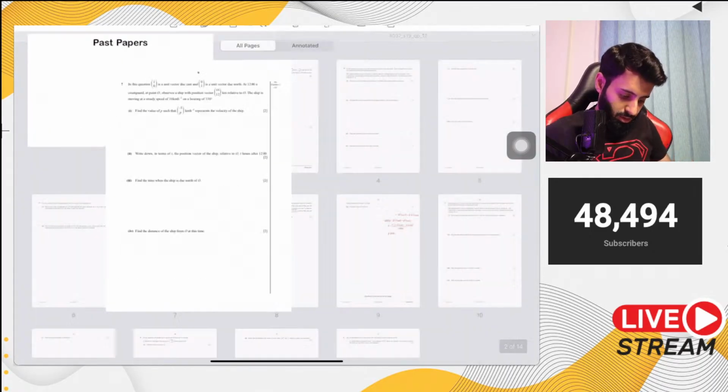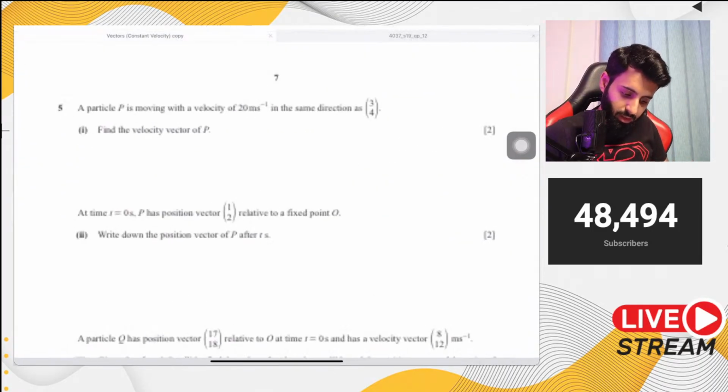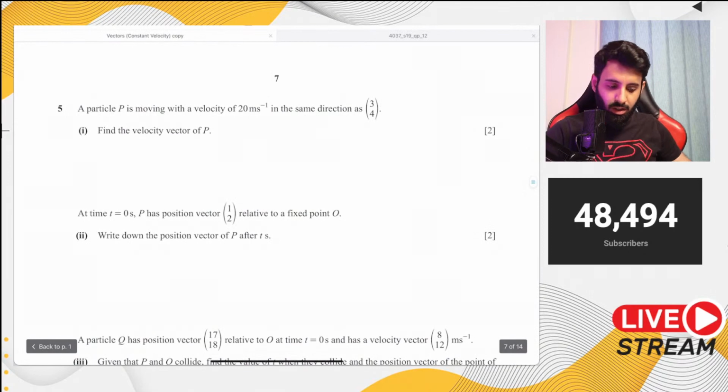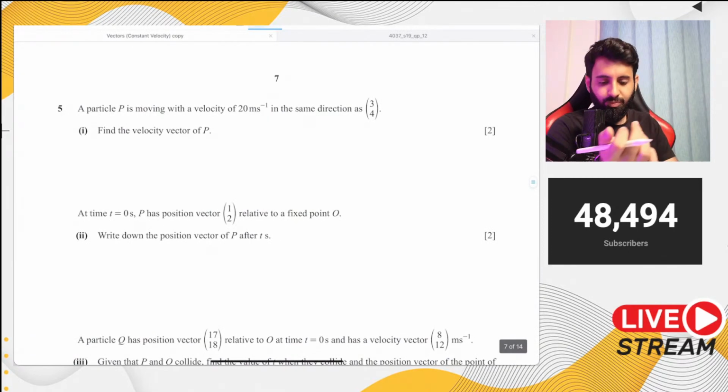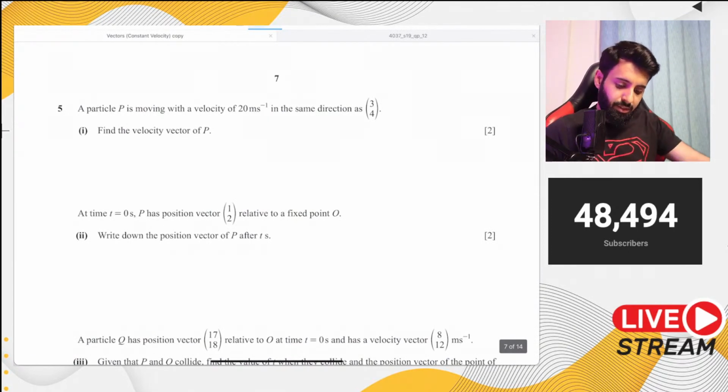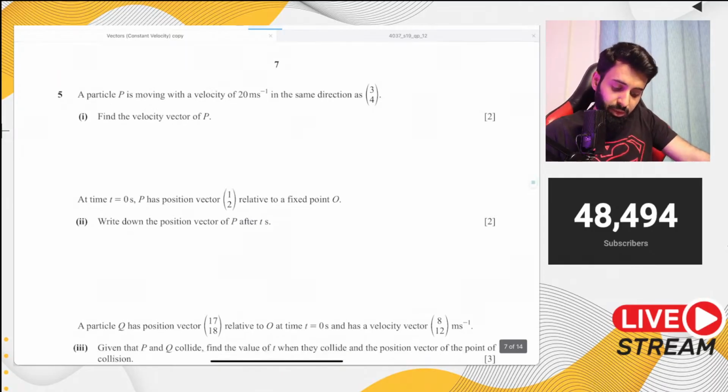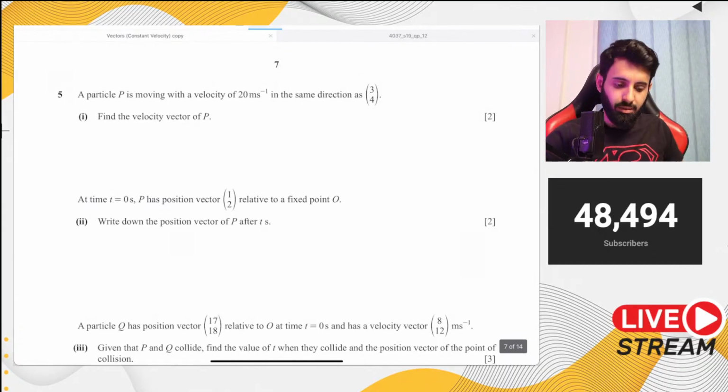Okay, so here it is. Question number 5 of this worksheet is relatively easy. Let's do this. Questions like these are also very common. Here we have a particle P moving with a velocity of 20 meters per second in the same direction as 3, 4. Find the velocity vector of P.